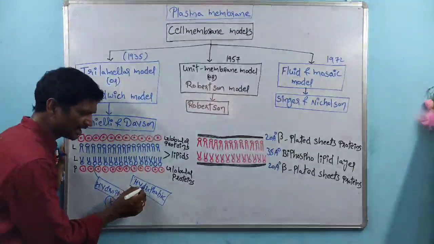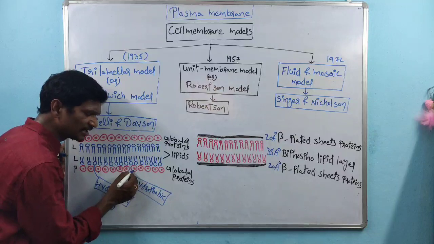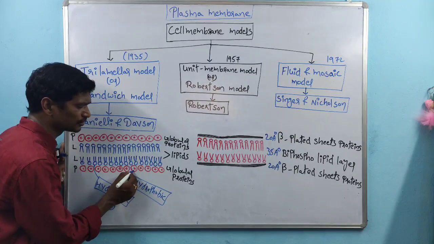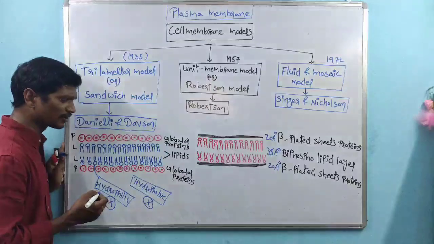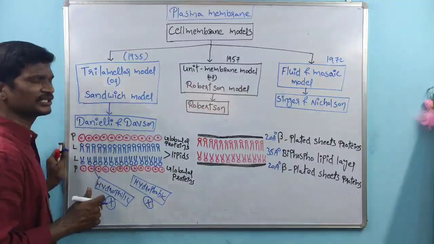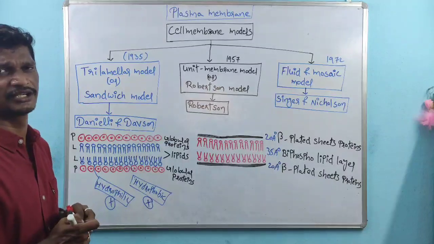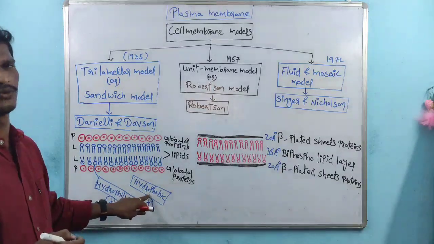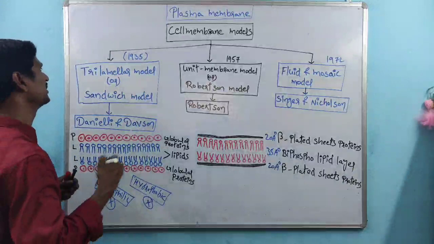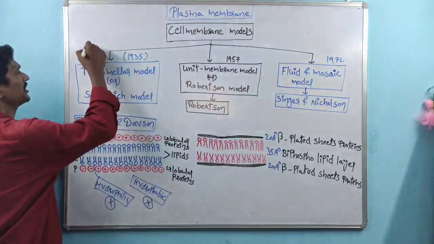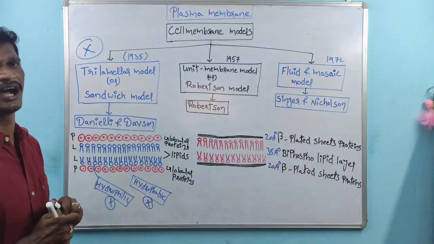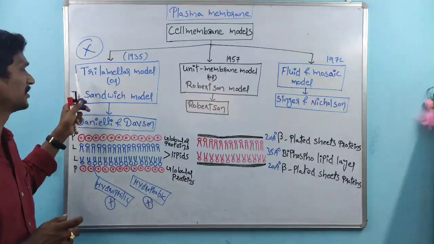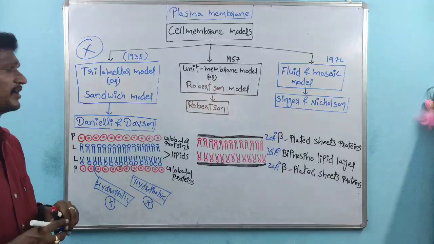So this theory is unable to explain the hydrophilic and hydrophobic substances, and that's why it is unable to explain the semi-permeability of the cell membrane or plasma membrane.